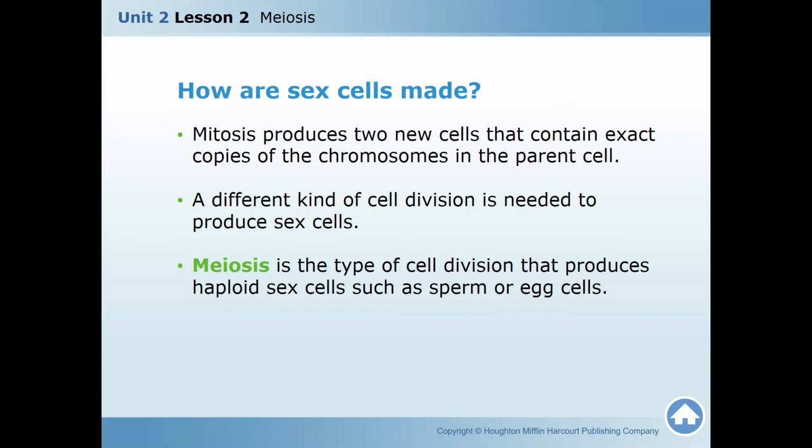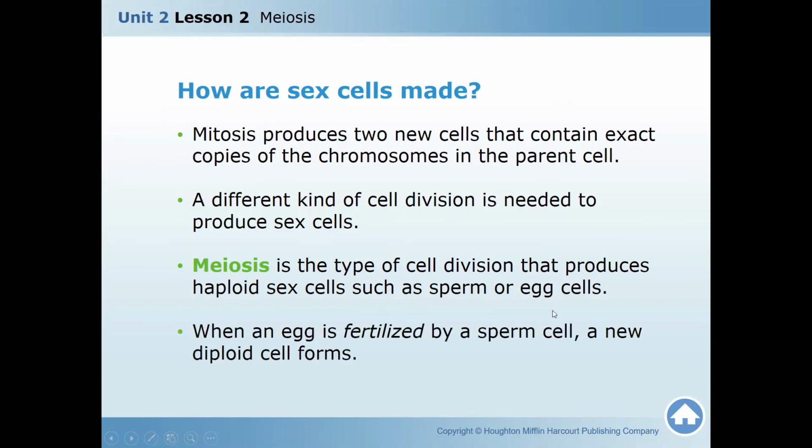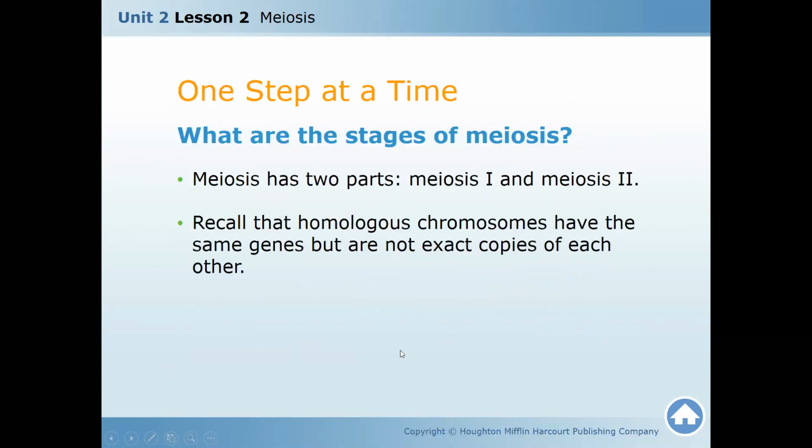So this kind of cell division is needed to produce sex cells. Meiosis is a type of cell division that produces haploid sex cells such as sperm or egg cells. When an egg is fertilized, the word fertilize is used after the sperm cell and egg cell combine. We get a new cell which is called a fertilized cell. When an egg is fertilized by a sperm cell, a new diploid cell forms.